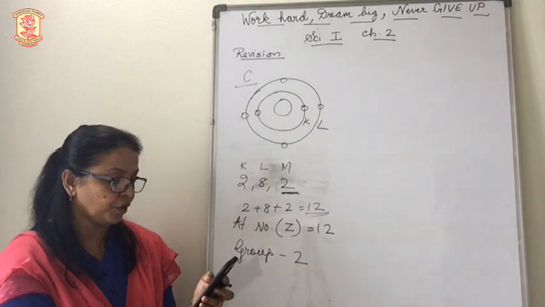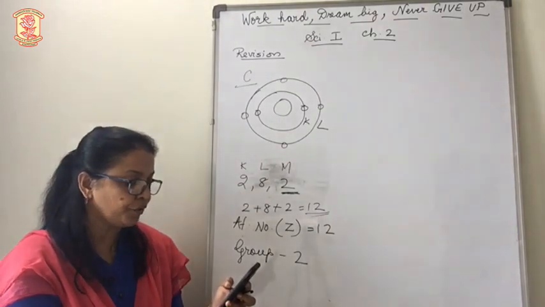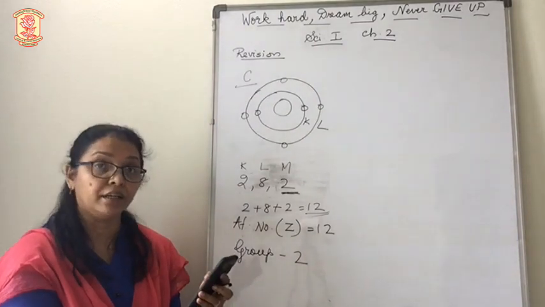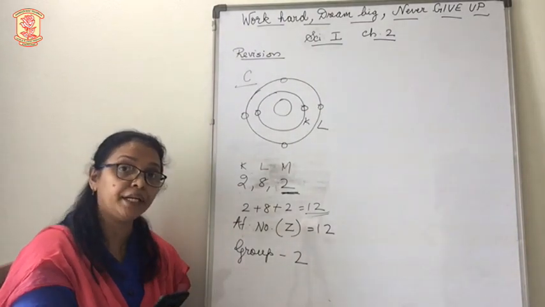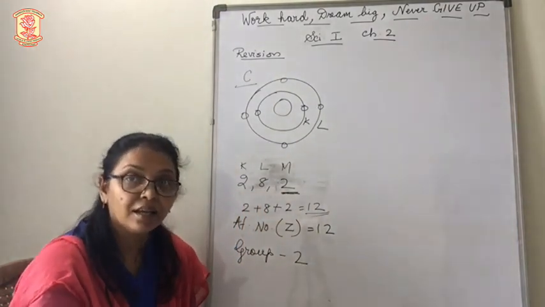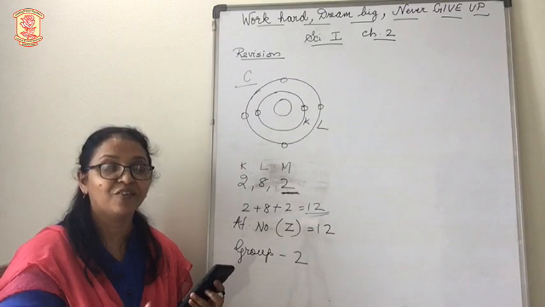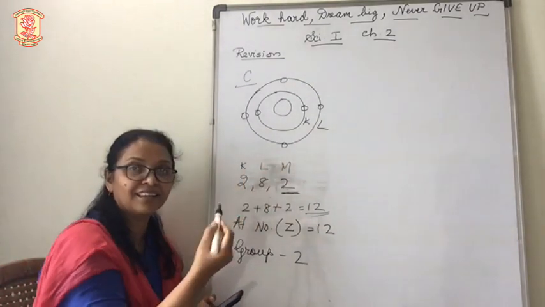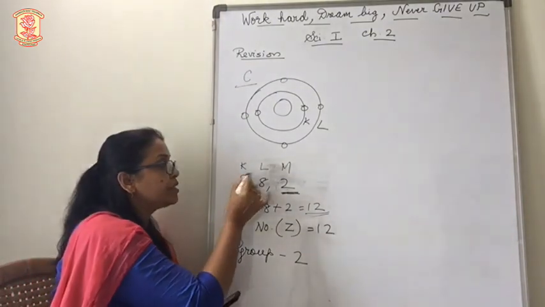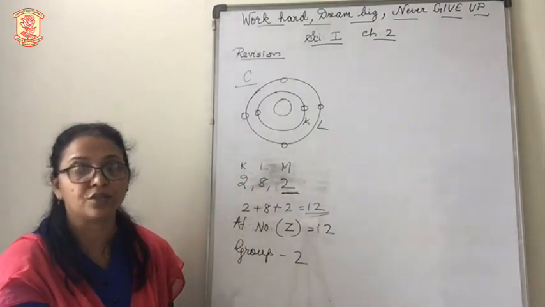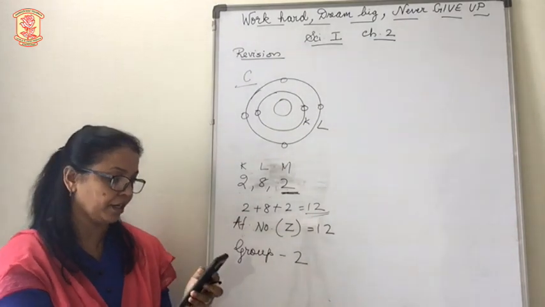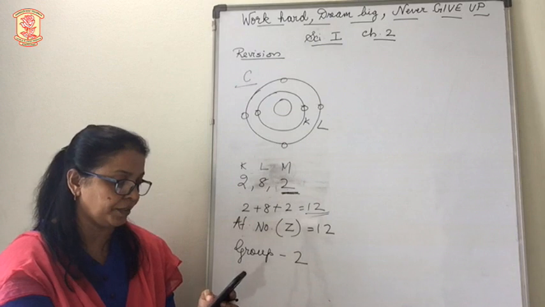Well, moving on to the next question. To which period does this element belong? Now how do we find the period number? By seeing how many? What are these? They are the orbits. So by seeing the orbits, how many orbits are there? 3 orbits are there. So therefore this atom will be in the third period. Okay. So this atom belongs to the third period.